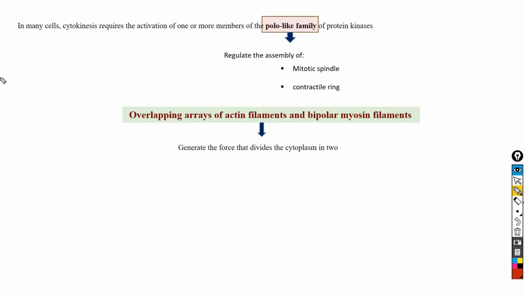And in many cells, cytokinesis requires the activation of one or more members of the polo-like family of protein kinases. These kinases regulate the assembly of both the mitotic spindle as well as the contractile ring. The fully assembled contractile ring contains many proteins in addition to actin and myosin. However, the overlapping arrays of actin filaments and bipolar myosin filaments generate the force that divides the cytoplasm in two parts.